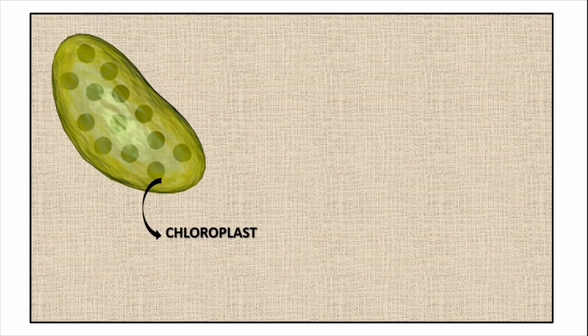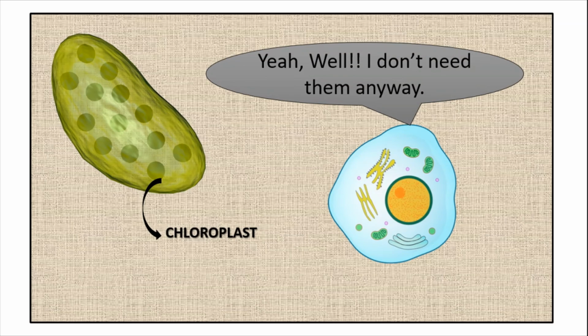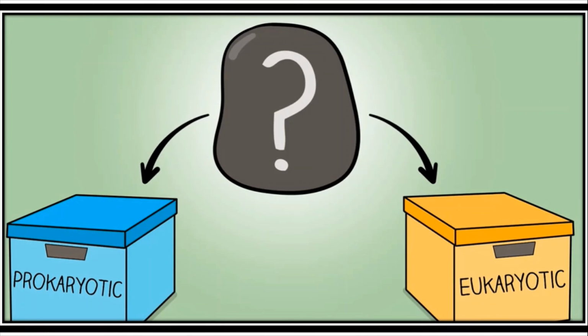Moving further, students, here we can see there is one more organelle which is present within the plant cell, which is called chloroplast. These organelles help the plants to make their own food, whereas the animal cell lacks it, which means everything on earth which is biotic, which has life, is either made up of prokaryotic cells or of eukaryotic cells. So, to study it in a detailed manner, we will come up in the next video.